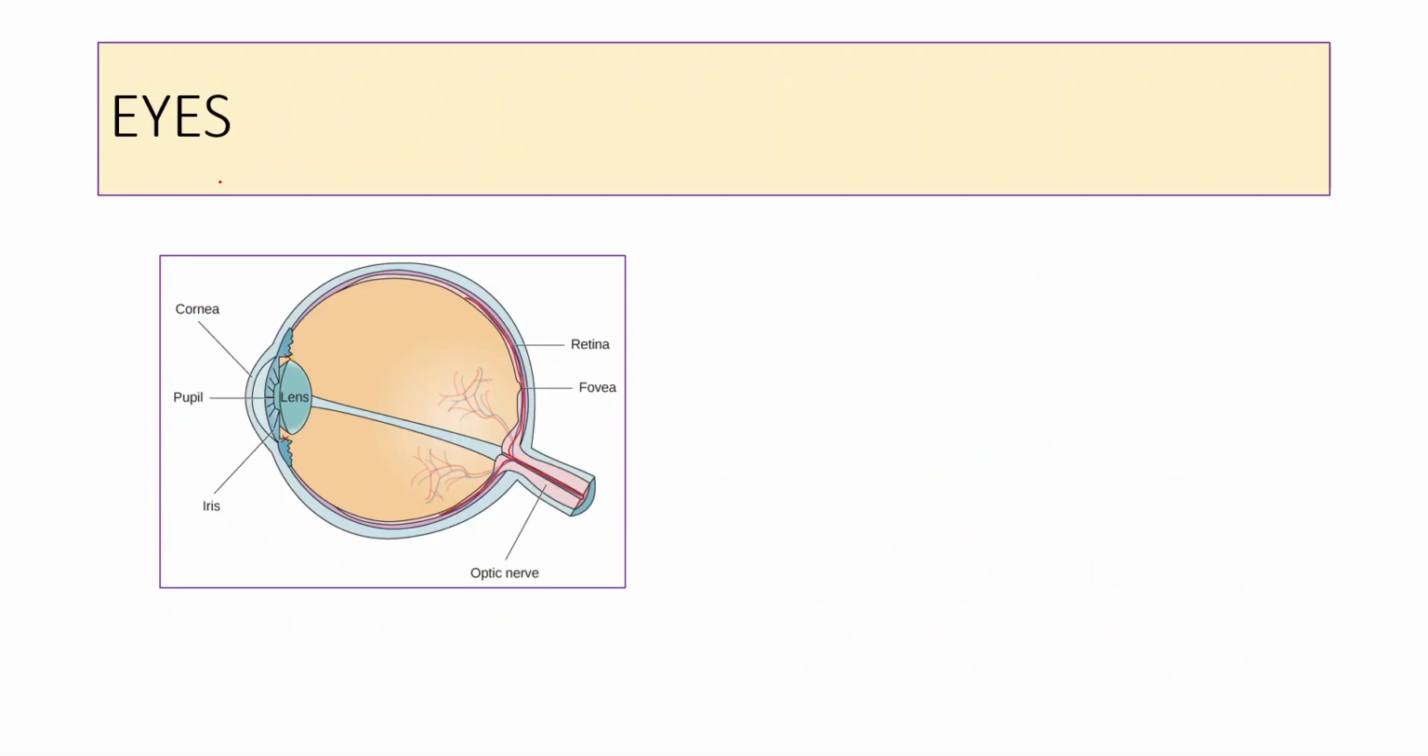Now we will look at the most beautiful sense organ, that is the eyes. This is a simple structure of the eye. We can see the important parts. Cornea is the outermost covering of the eye. There is no supply of blood, and this is the part which is actually transplanted when there is an eye donation.